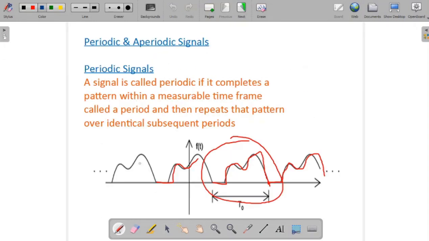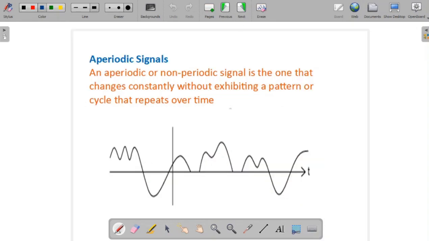This is the periodic signal. That means the fixed pattern we can observe repeats after a certain amount of time. Aperiodic signal: it is not exhibiting a pattern or it is not repeating over time.